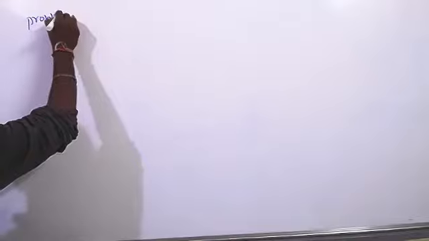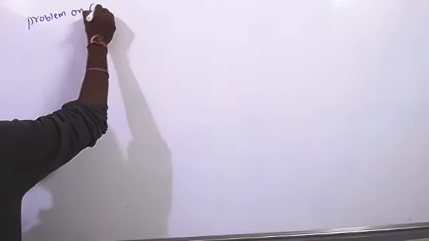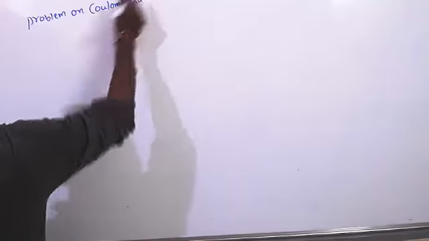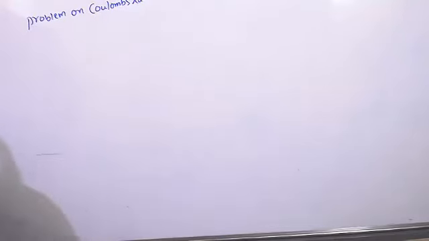Problem, Coulomb's law. Write the problem.